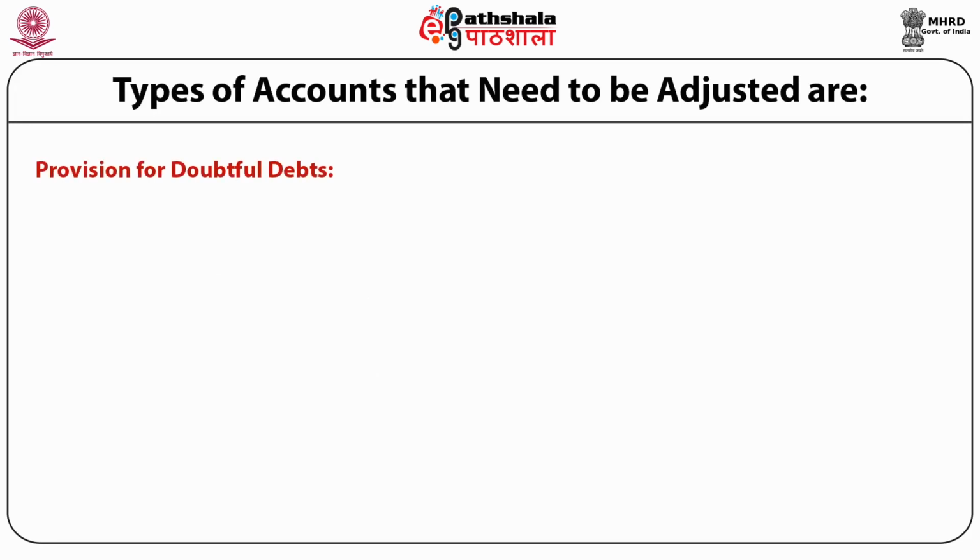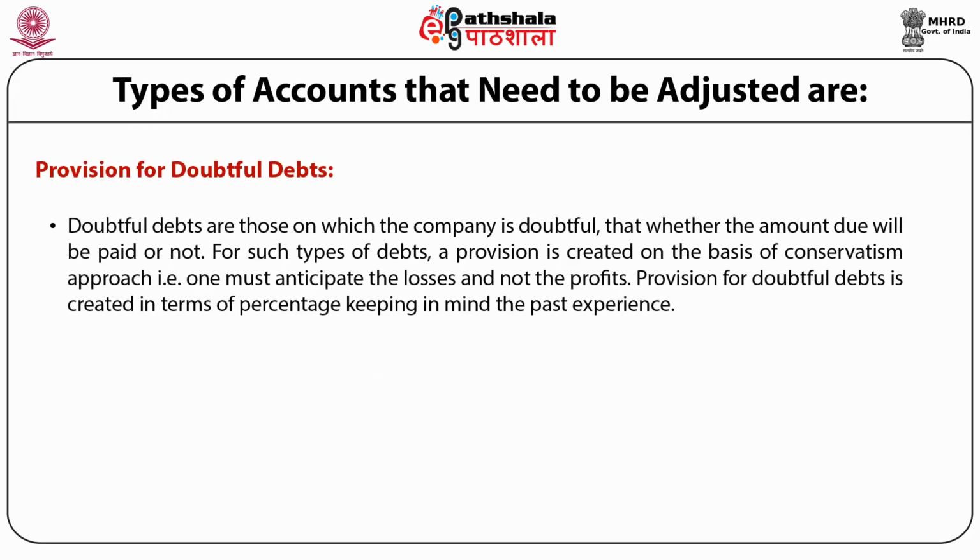Provision for doubtful debts. Doubtful debts are those debts on which the company is doubtful whether the amount will be paid or not. For such types of debts, it is necessary that a provision is created on the basis of the conservatism approach, and according to the conservatism approach one must anticipate the losses, not the profit.